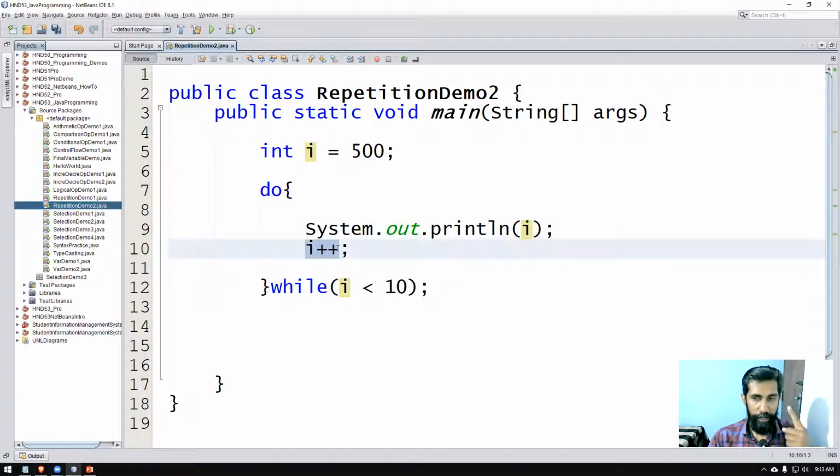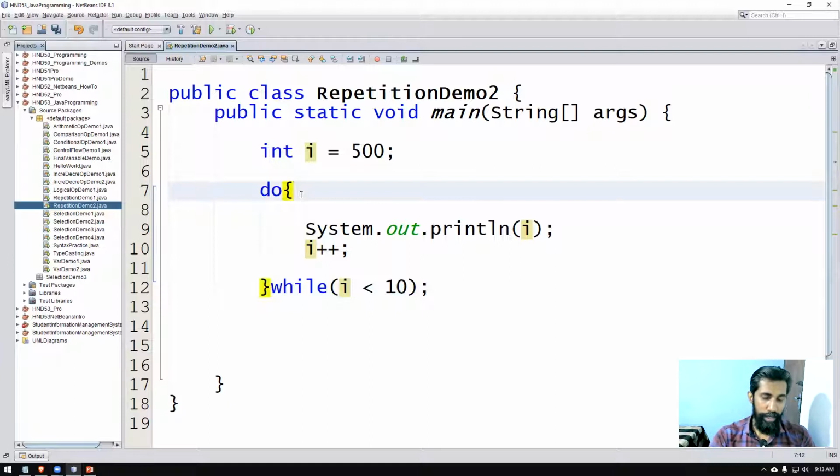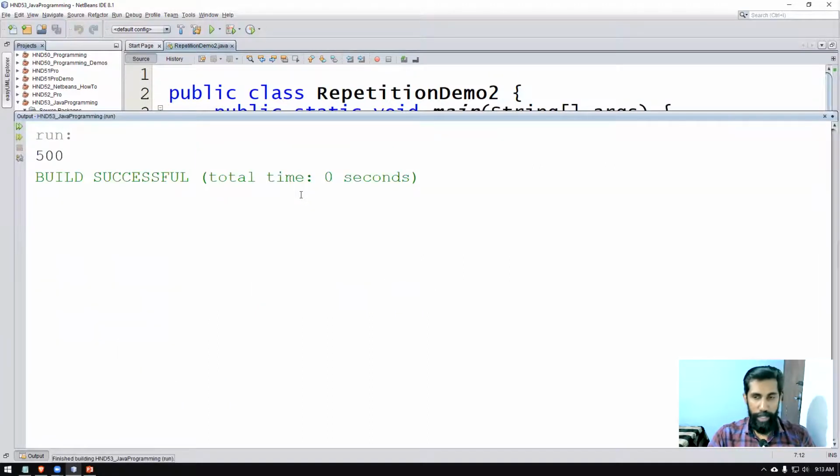So 500 will be printed. With 500, 1 will be added. That means it becomes 501. So by the time you are checking, 501 is less than 10 is not true. So the second time you cannot repeat. So when I run this one, output will be 500. There you go. Output is 500. So that is how a do while loop works.